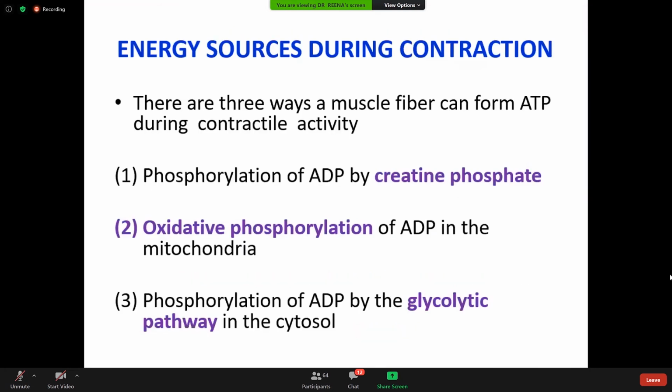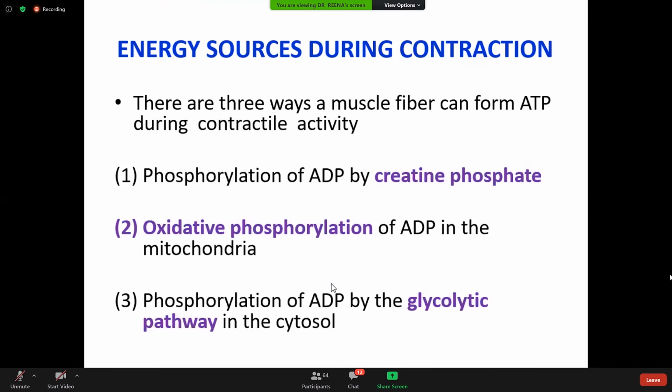And the energy during muscle contraction: we need energy during muscle contraction and relaxation. These two processes are active processes. The muscle contraction as well as the relaxation, both are active processes. Why active processes? Because in both processes ATP is required. Now please tell me, anyone from the class, energy for muscle contraction. Tell me one step where ATP is required for muscle contraction.